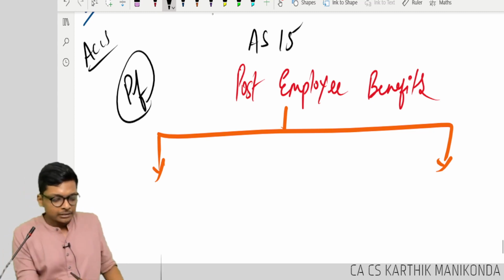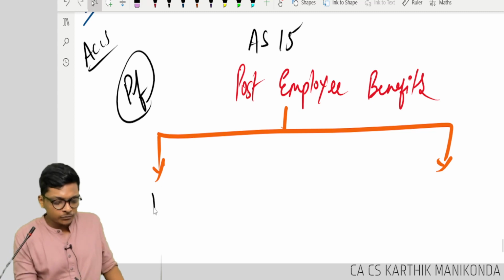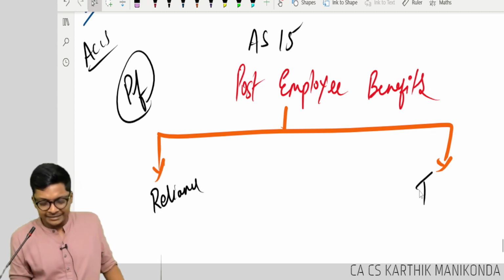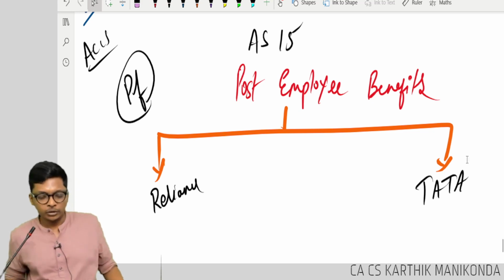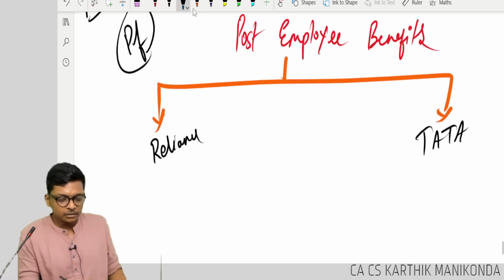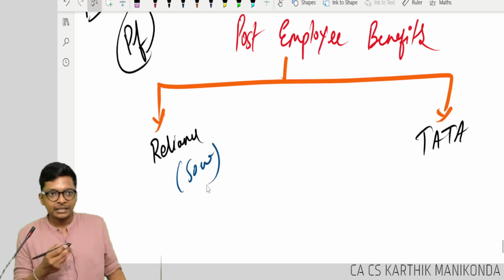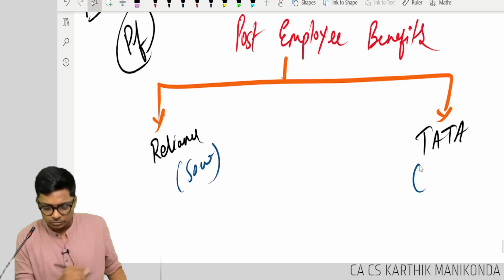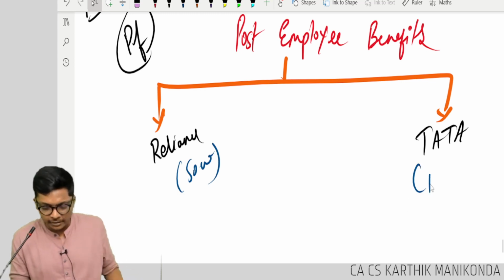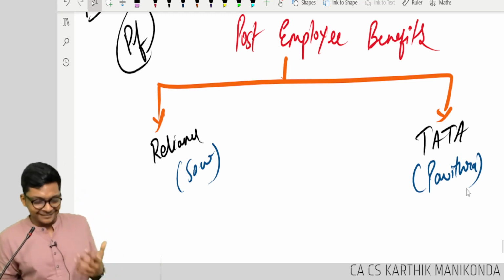Okay. Left hand side, let's write Reliance. Right hand side, let's write Tata. Let's say Sau is working in Reliance, and Pavitra is working in Tata.